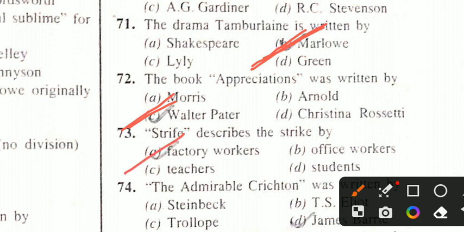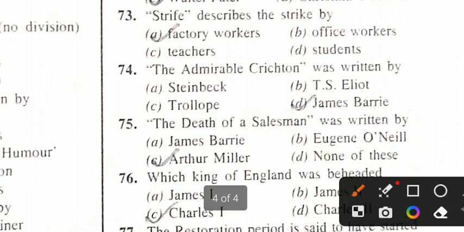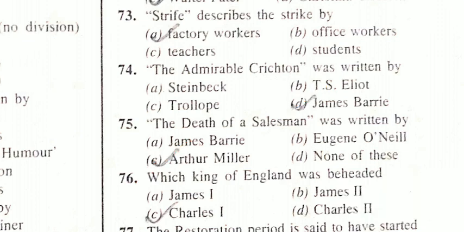The Admirable Crichton was written by James Barrie. Death of a Salesman was written by Arthur Miller.